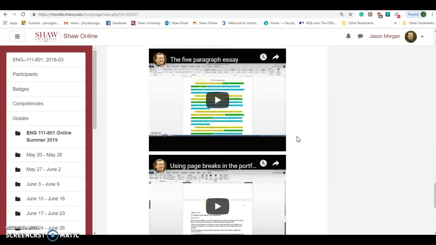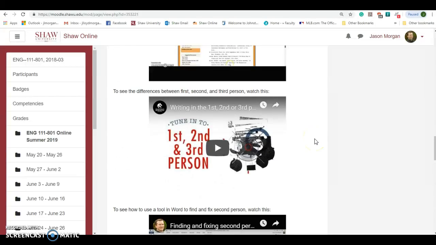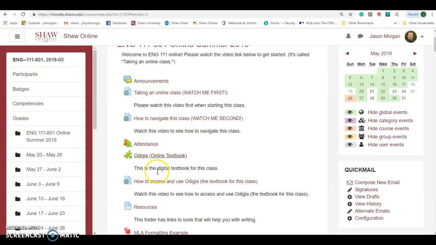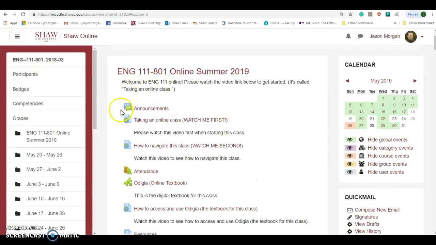And since everything's done digitally, I especially encourage you to watch the one that shows how I make notes on your papers, because you're going to be submitting all your papers electronically because it's an online class. This is how I basically use Microsoft Word to make comments and note issues with your paper. So that's found under the resources. Okay, that's the top section.